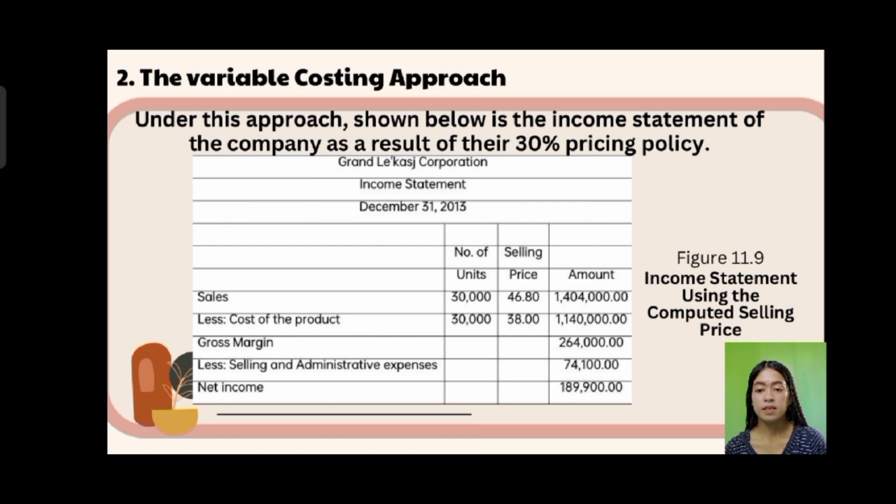Then less selling and administrative expenses, which is 74,100. To get your net income, you subtract the selling and administrative expenses from the gross margin. So that is a total of 189,900.